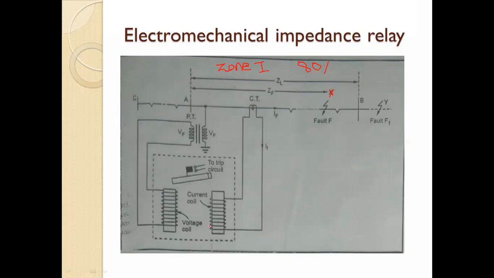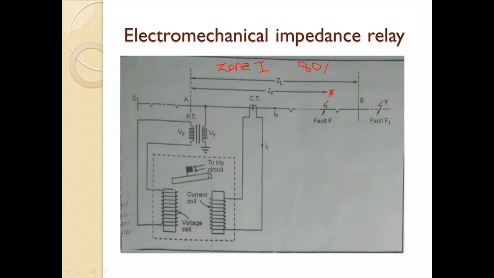So in electromechanical relays, these are the two coils. First is the current coil, and second is the voltage coil. So two electromagnets are there. This voltage coil will act as a restraining coil.